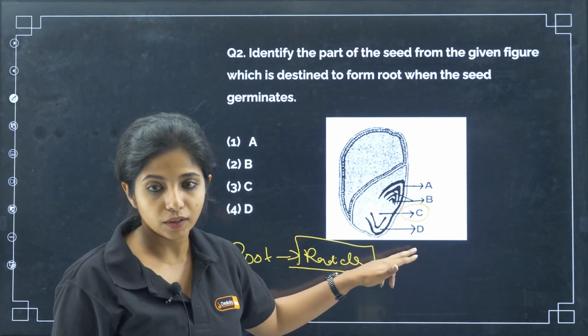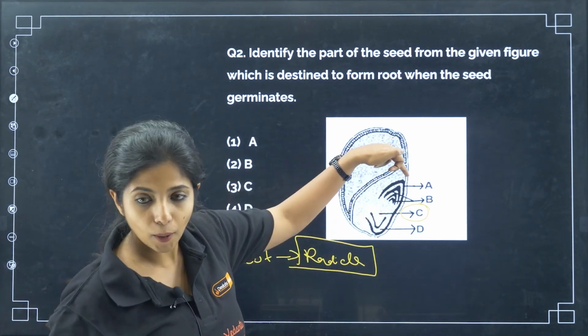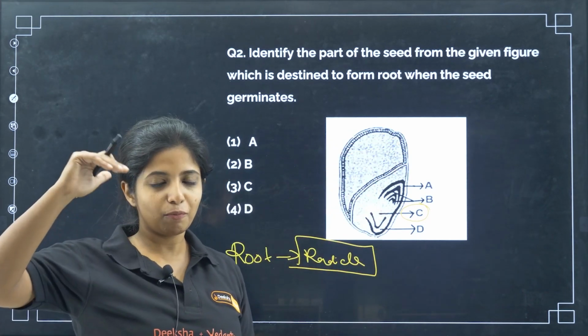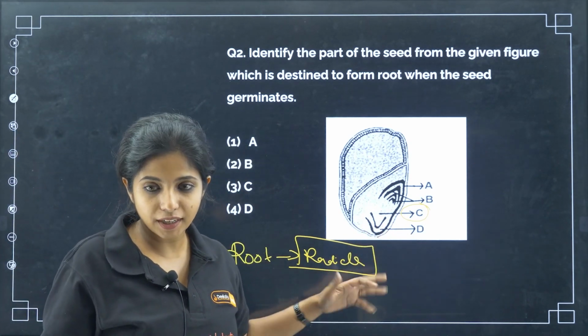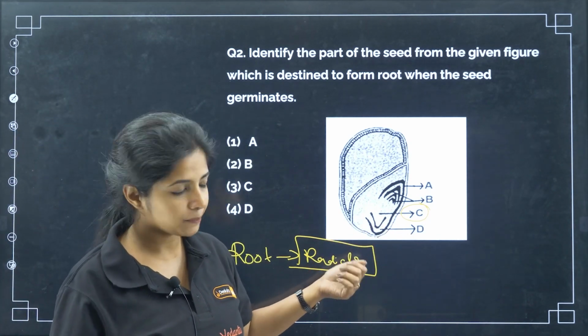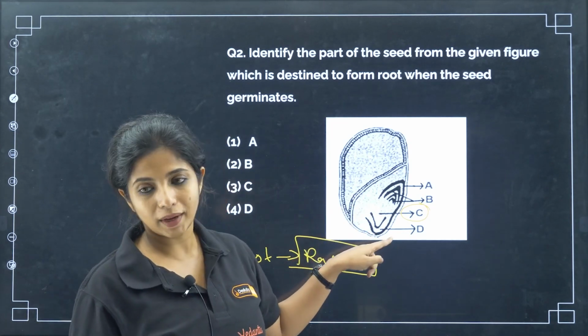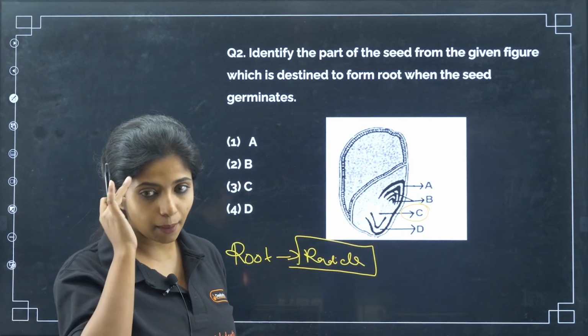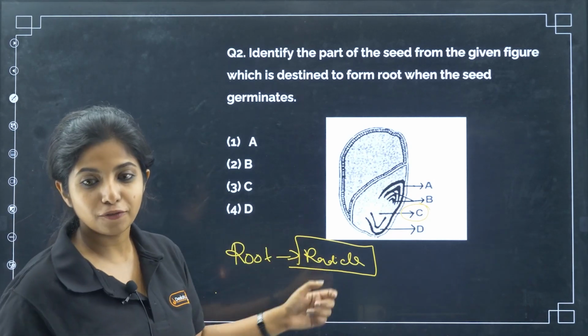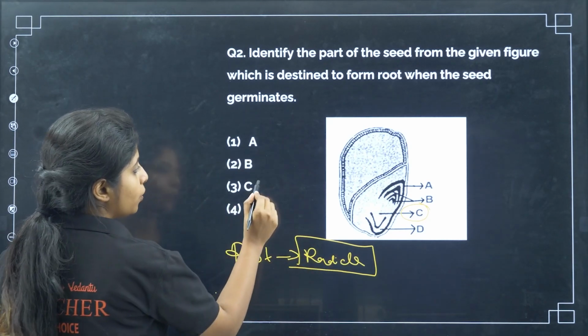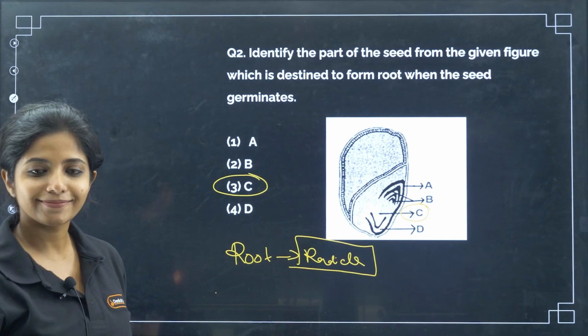Coleorhiza. There is coleoptile at the top, and coleorhiza has an R for radicle, so it is down. Remember like that. Between the coleorhiza and the radicle you have the root cap. For root you have radicle, for shoot you have plumule. Over here you asked about root, so your answer becomes C.